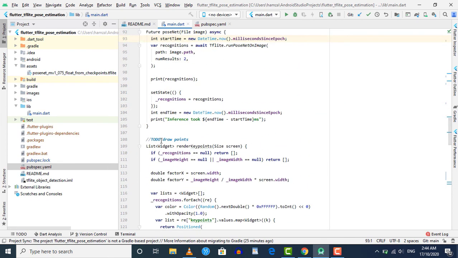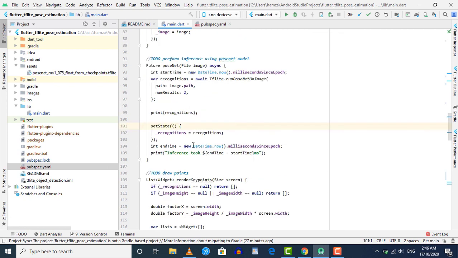So once this method is called, we are going to get a position widget for each of the detected points, and we are storing these position widgets inside a list, and we are returning that list. So once this list is returned, it will be added inside our stack children, and stack children will display it inside our application GUI. So we will have key points drawn on the image once this method is executed. So hopefully you get the idea of how we are drawing points at the detected points.